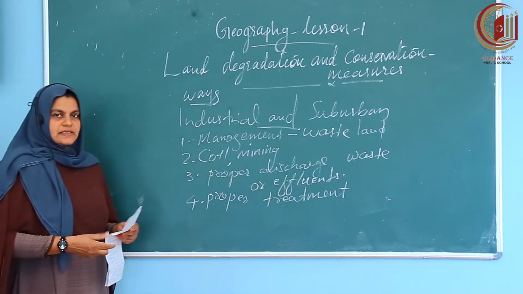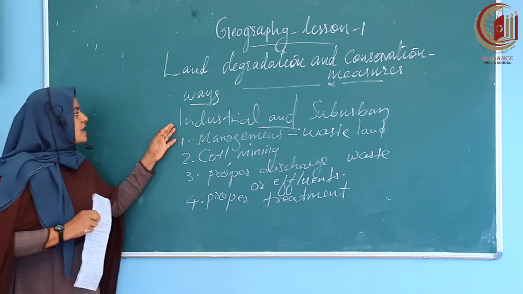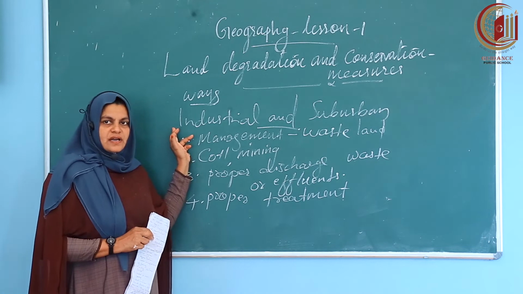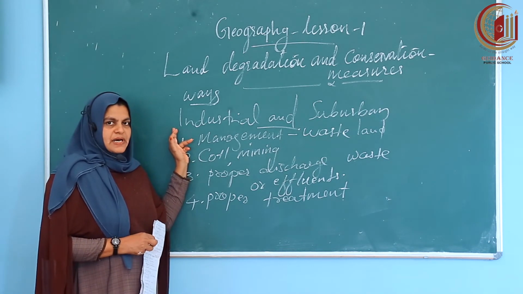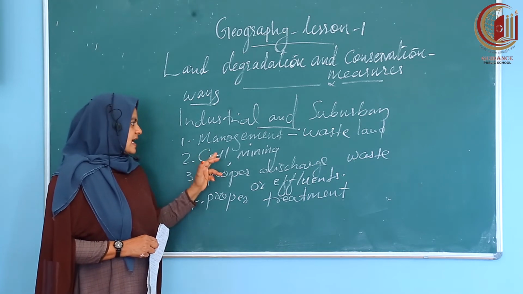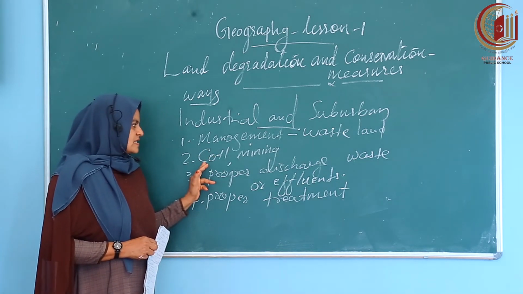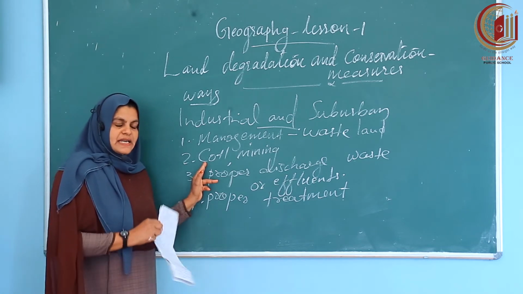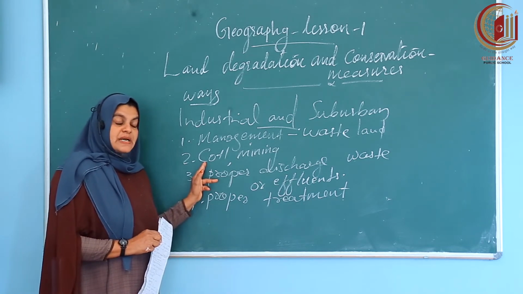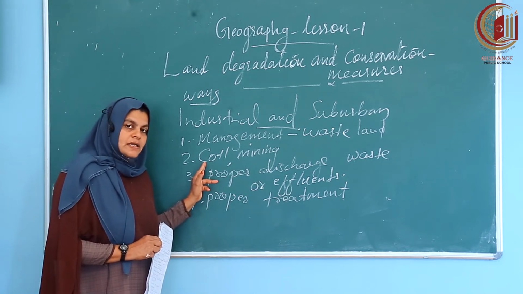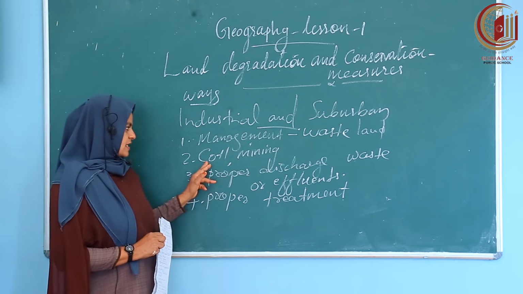These points I am writing shortly, so you have to understand them. How to reduce the problem of land degradation in industrial and suburban areas. First it is management of waste, and second one it is control of mining activities. You know that if mining activities are going on, there will be deep scars and pits, so it will degrade the quality of the land. So we have to control it.